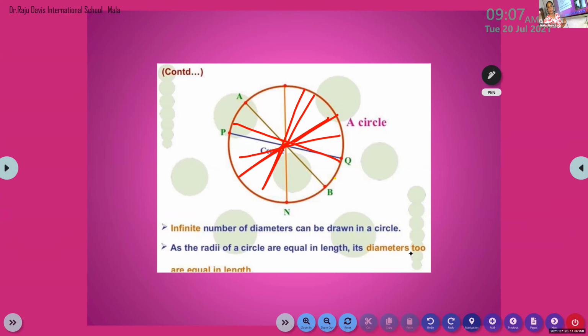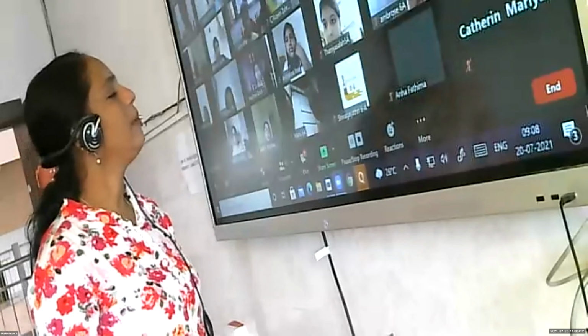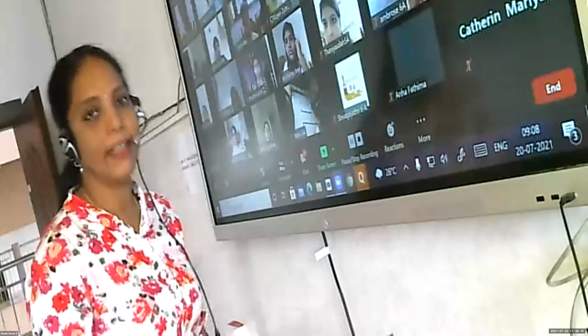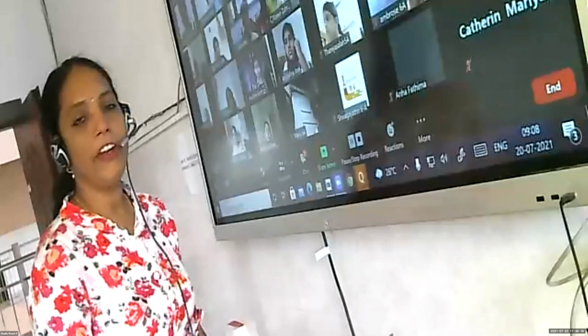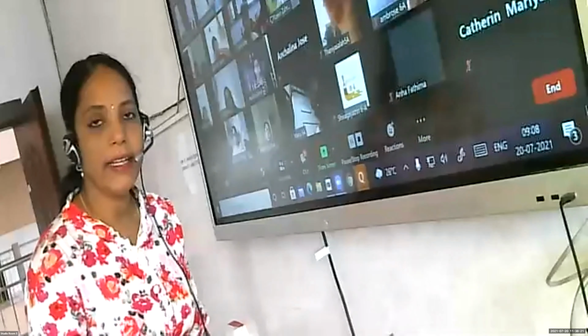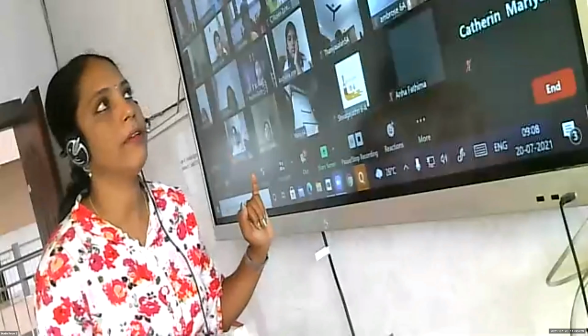Infinite number of diameters can be drawn in a circle. So what is a diameter, children? Diameter is a chord that passes through the center point. Not the line. Diameter is the chord which passes through the center. I asked you to tell the definition, so no need of telling the longest chord and all. Diameter is the chord which passes through the center.